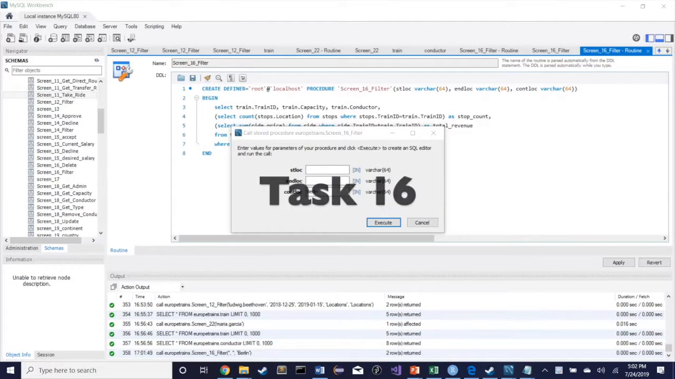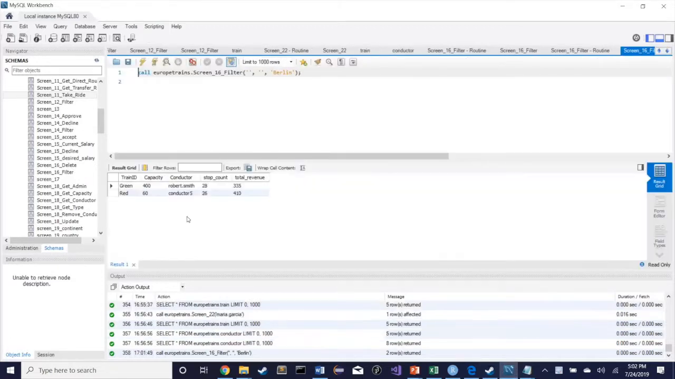Now we're logged in as James Smith, the administrator, and we're going to use screen 16 to filter all the trains that go through Berlin. And as you can see, once we execute, we see that the green train and the red train both stop in Berlin.